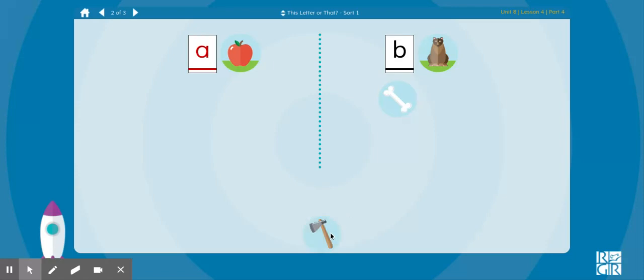Here we have an axe. What is the first sound in axe? Does axe start like apple or bear? Apple, axe. Both start with the letter A, so I will put the axe under the letter A.